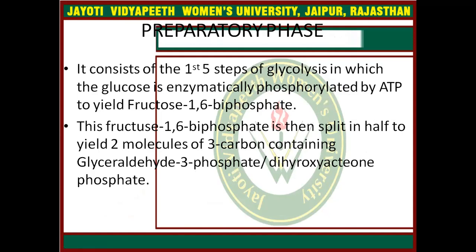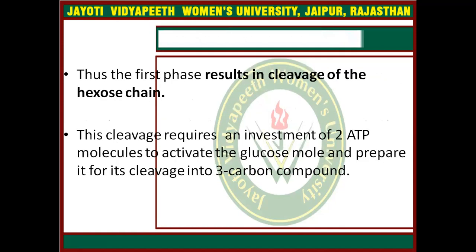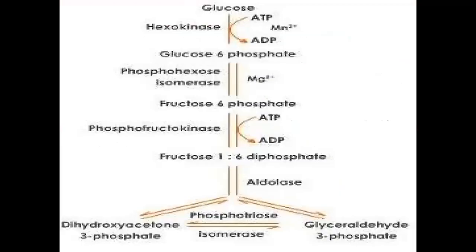In this phase, glucose is enzymatically phosphorylated by ATP to yield fructose 1,6 bisphosphate, and this fructose 1,6 bisphosphate is then split in half to yield two molecules of 3 carbon containing glyceraldehyde 3 phosphate or dihydroxyacetone phosphate. Thus, the first phase results in the cleavage of the hexose chain. This cleavage requires an investment of 2 ATP molecules to activate the glucose molecule and prepare it for cleavage into 3 carbon compounds, as I have told you already.